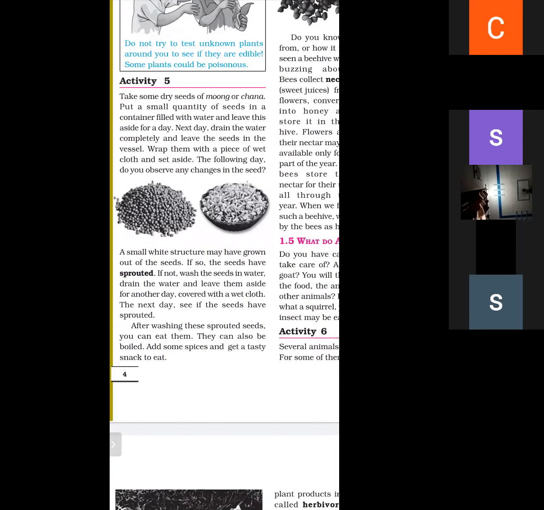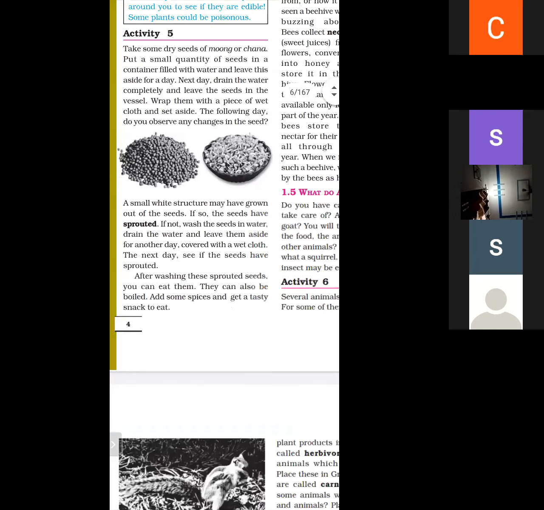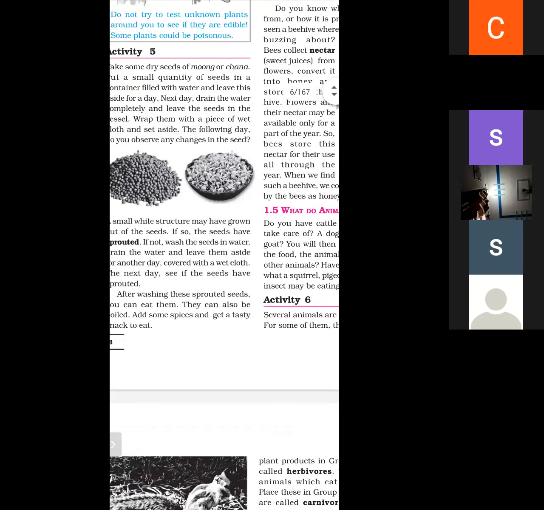If not, wash the seeds in the water and drain the water and leave them aside for another day covered with a wet cloth. The next day, see if the seeds have sprouted. After washing these sprouted seeds, you can eat them. They can also be boiled. You can add some spices and some tasty snacks to eat.